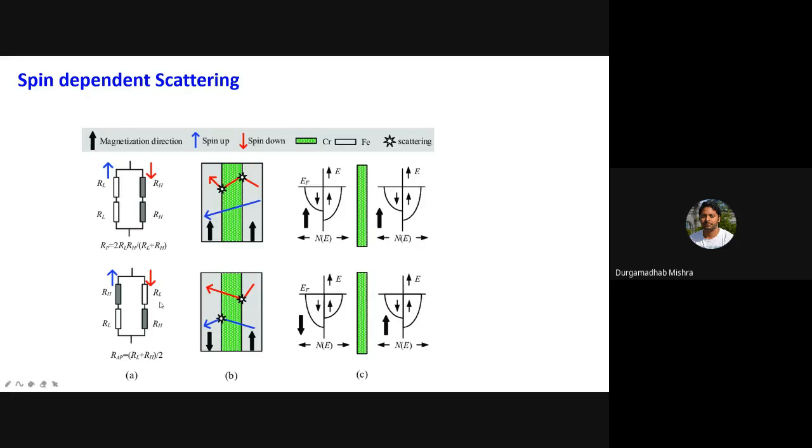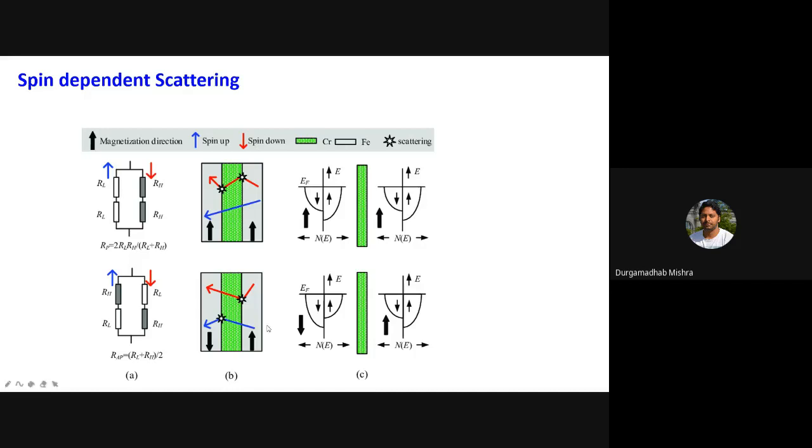However, if you have an anti-parallel orientation of magnetization, so one layer is pointing up and the second layer is pointing down, then both the spin channels, spin up and spin down, will experience a high resistance state.